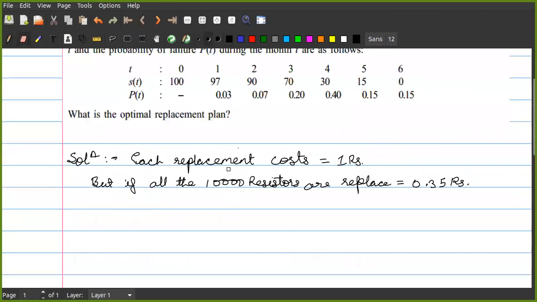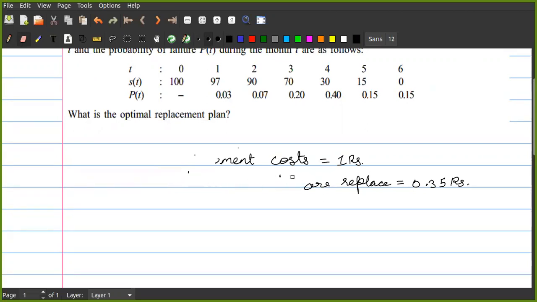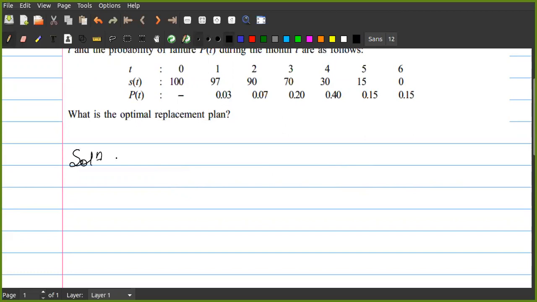So if I start the problem, let me just rub this. This is not part of the problem. This was just to explain to you what is going on. Okay, so let us solve the problem. Let us write the solution.